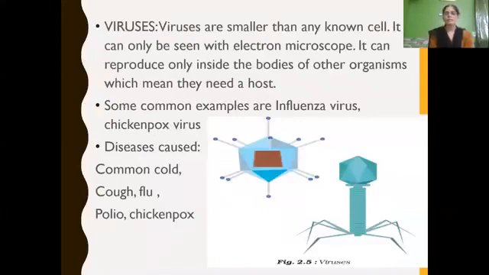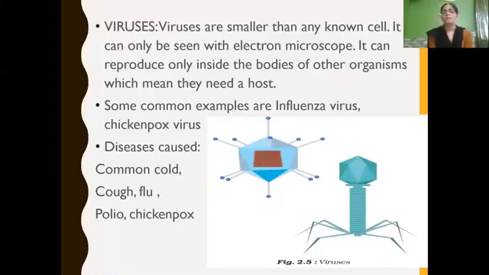And next group. So the main four groups till now we have learned are bacteria, fungi, algae, and protozoans. And now we are going to learn about microorganisms we call viruses. Viruses are very small, smaller than any known cell. So viruses cannot be seen with our compound microscope.